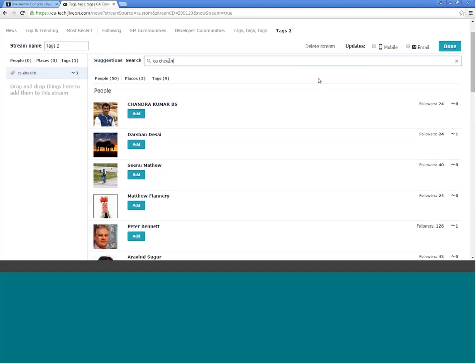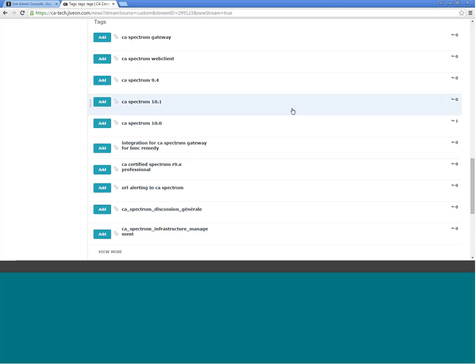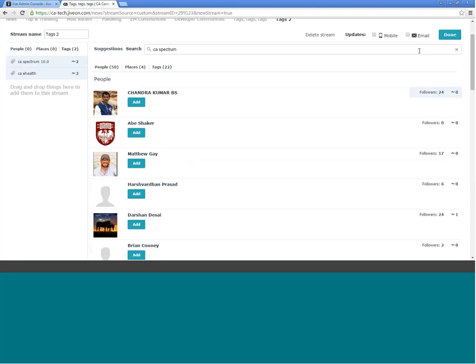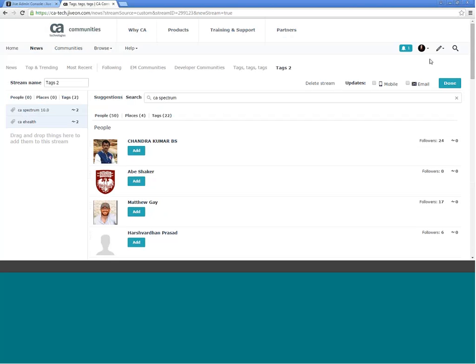Right now, as you can see, it's not impossible to find the tag that you're looking for. It's still in that list, it's just not popping up at the very top. So in addition to that, let's say we want to follow CA Spectrum as well. I'll once again click on the tab. And I want to follow CA Spectrum 10.0 and see all of the new stuff coming in with that. So now what we've done is we've set up a custom stream with 2 different tags that will pull in all the information for that tag.